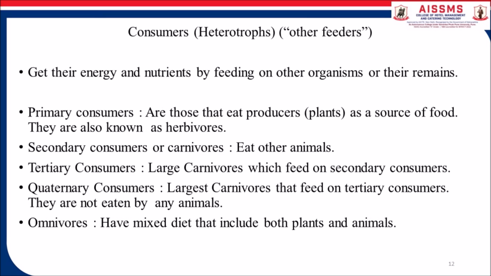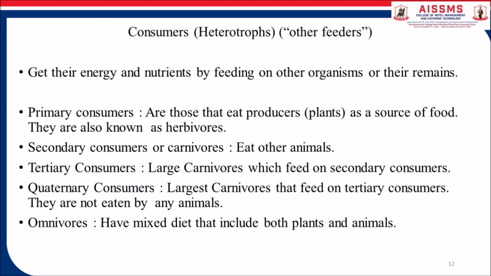Next one, that is consumer, also called heterotrophs, get their energy and nutrients by feeding on other organisms or their remains. Underneath this, primary consumers are there. Primary consumers are those that eat producers, for example plants, as a source of food. They are also known as herbivores.